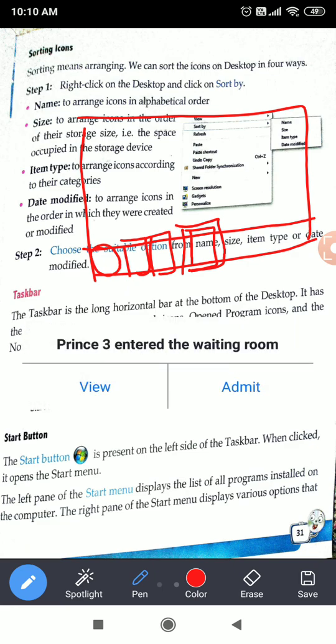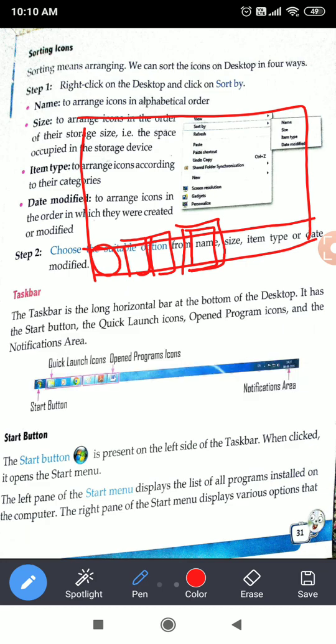That will show that these are the programs on which we are working. Those are opened right now. Those which are in blue highlighted color, these are opened programs.